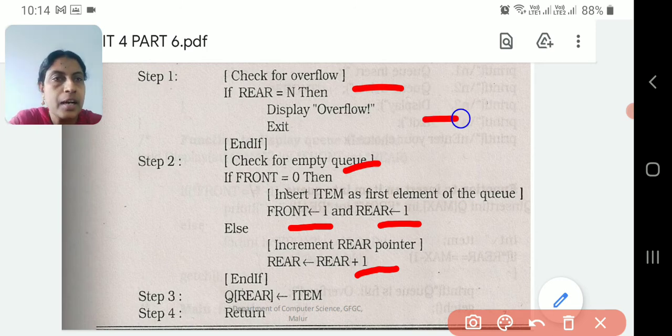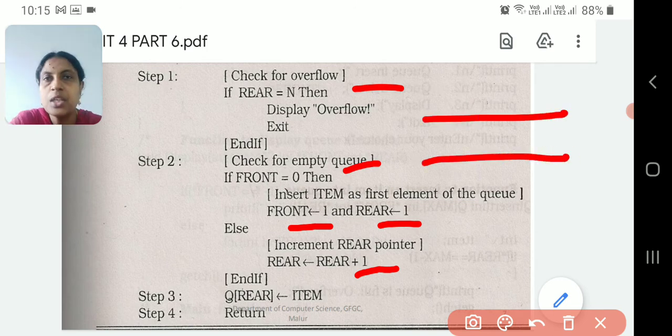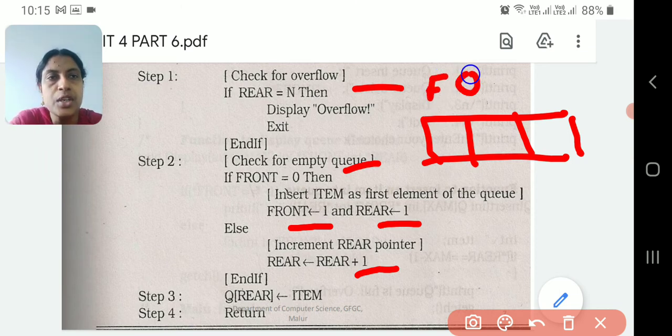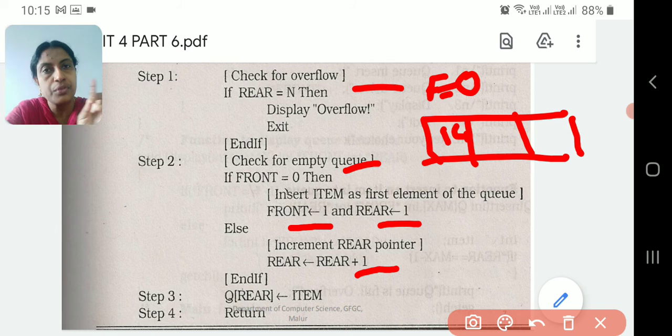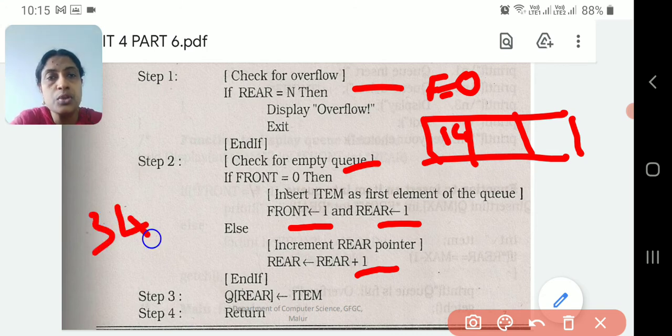Consider we have a queue. First thing you have to check is whether the queue is full. If not full, then you need to check whether front is 0. If front is 0, what do you need to do? Add an item, and then make two things: front also becomes 1, rear also becomes 1. Now 14 is already there at the front. I want to enter the value 34. So what do I have to do? Now I will check whether front is 0.